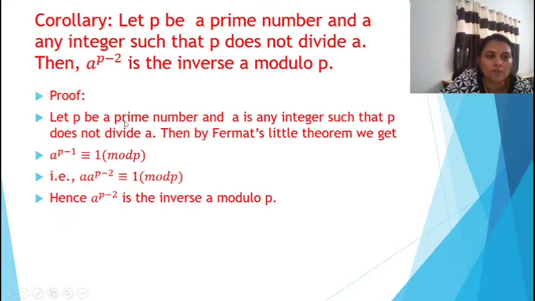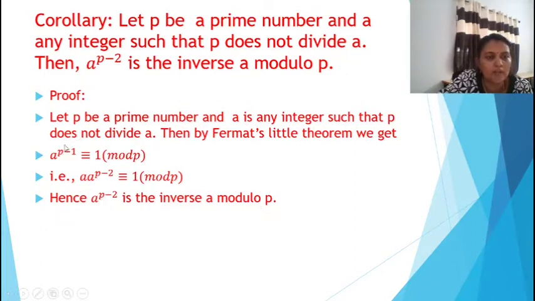So for the proof, let p be a prime number and a is any integer such that p does not divide a. Then by Fermat's little theorem we get a raised to p minus 1 congruent to 1 mod p. This can be written as a into a raised to p minus 2, which is congruent to 1 mod p. Hence a raised to p minus 2 is the inverse of a modulo p.